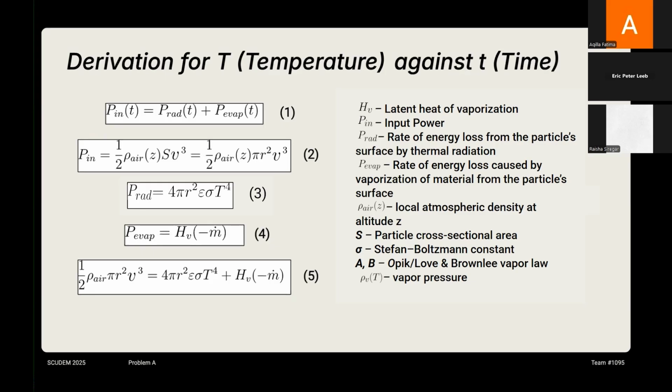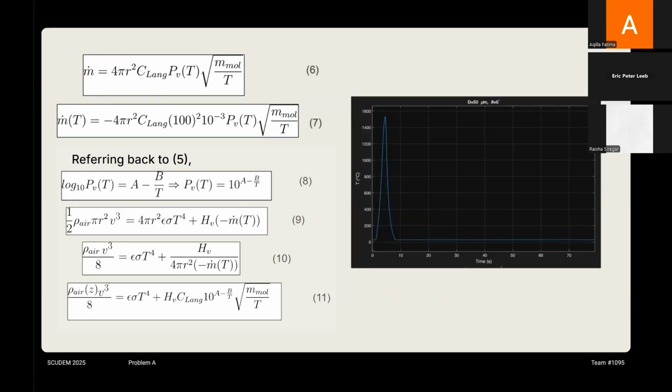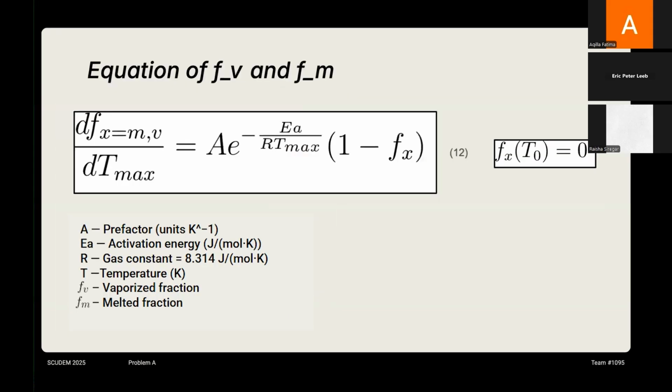So for the final boxed equation, we can see in equation 7, putting the three pieces together, it gives the operational equation we solve at each time step. On the left is the aerodynamic heating, on the right are the two cooling terms. Because the evaporative rate depends on the temperature in a strongly nonlinear way, this is an implicit equation for the temperature T. Next, we're going to move on to the equations for Fv and Fm.